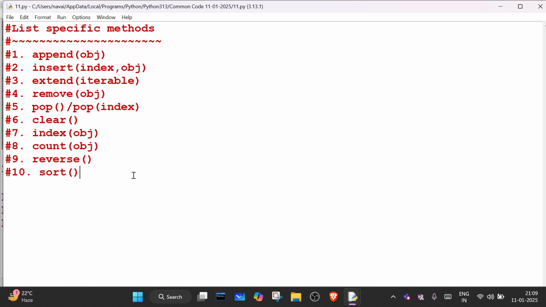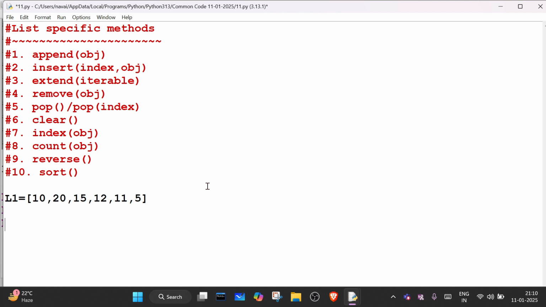It will sort the elements. For example, I'm creating one list: 10, 20, 15, 12, 11 and 5. So it will sort the list.